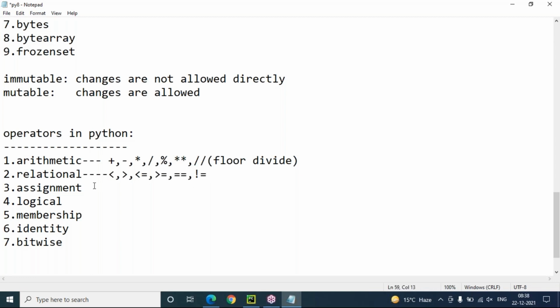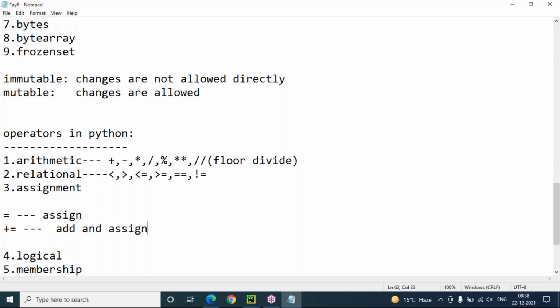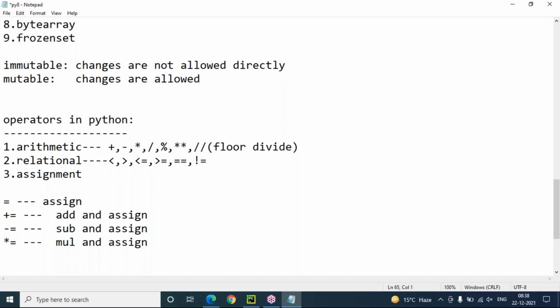Now coming to the assignment operators. Equal to is nothing but the simple assignment operator. Generally, when we want to assign any value to a variable, we use equal. Plus equals to is add and assign. Minus equals to is subtract and assign. Star equals to is multiply and assign. Slash equals to is divide and assign.